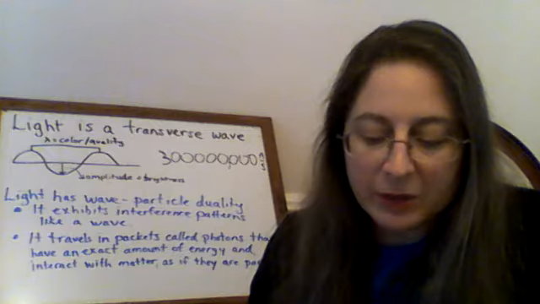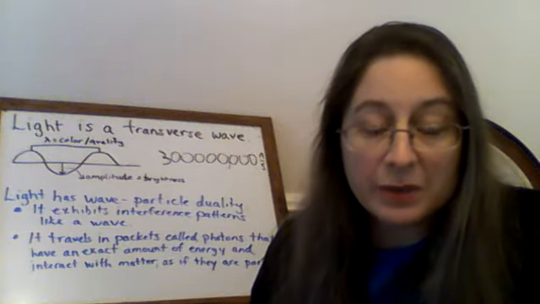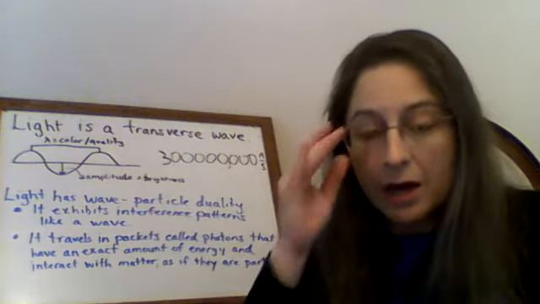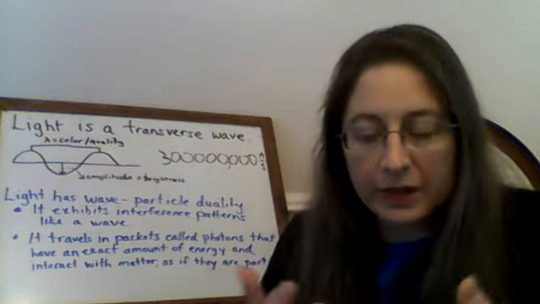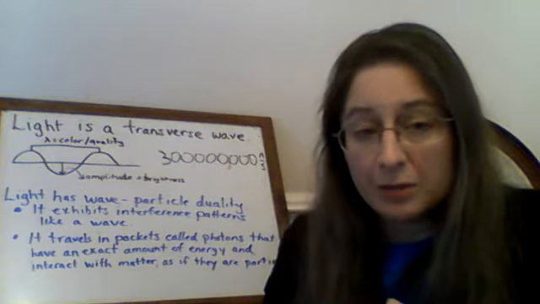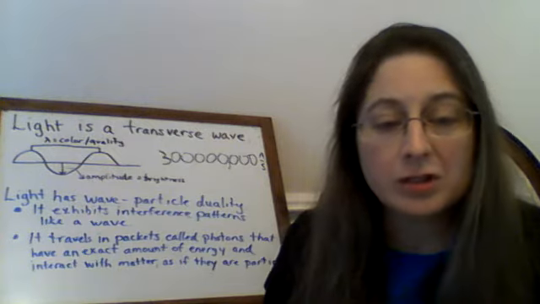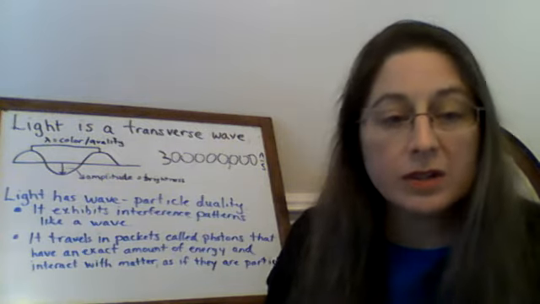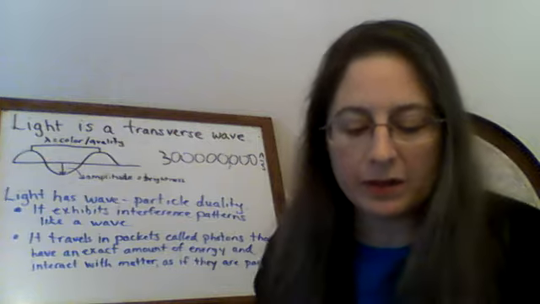Key point, when you're asked to explain the theory of what we think light is right now, you need to use the terms electromagnetic radiation or electromagnetic waves, and you need to use the term wave-particle duality.